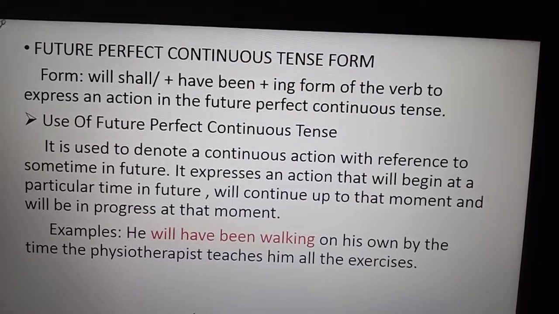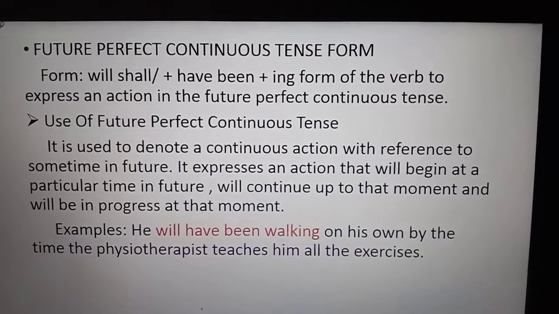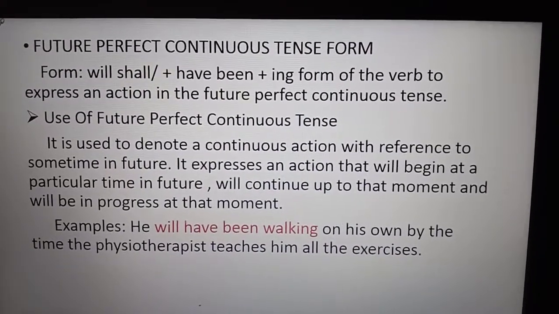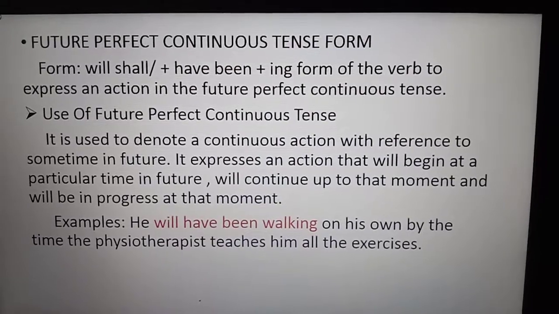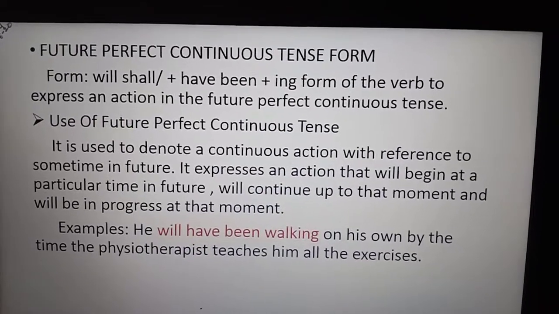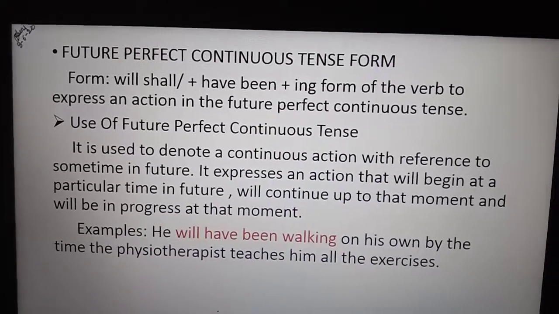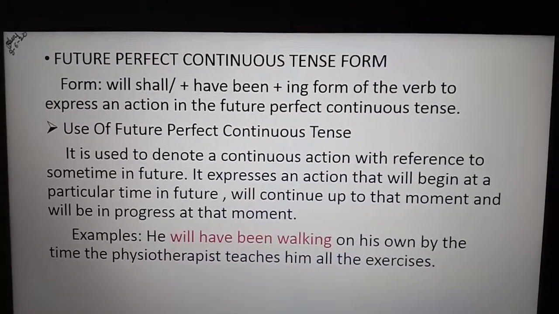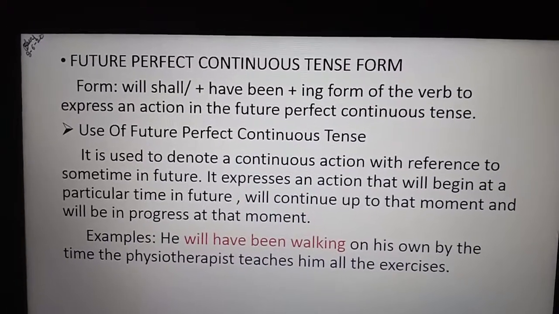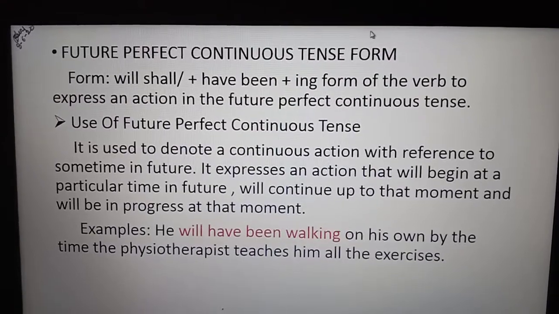And as we have completed this topic, tenses, I will be giving you 10 sentences, all mixed: present tense, past tense and future tense. All 3 tenses are mixed, and the forms, all types. Okay, so that is all mixed. I have given you 10 sentences, that also I will be sending you, and you have to send before 12 o'clock. 12 o'clock is the last, after that I am not going to accept any of the answers. So maximum till 12 o'clock you have to send me your correct answers.